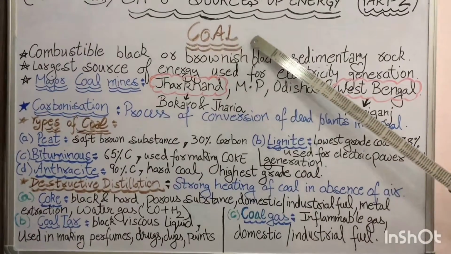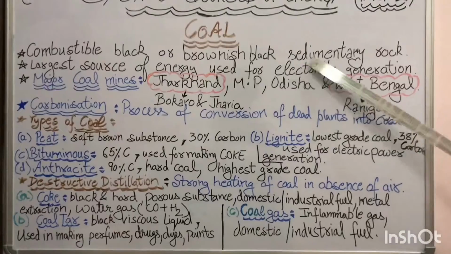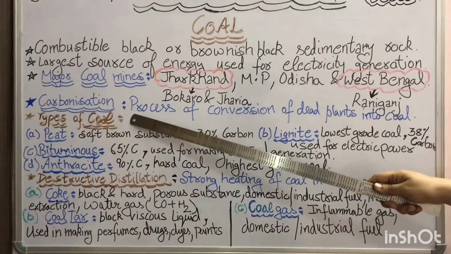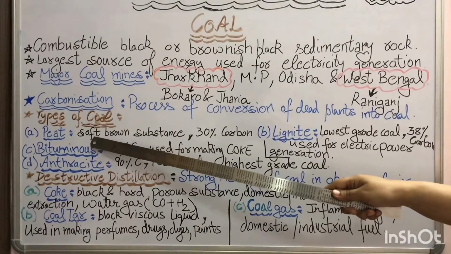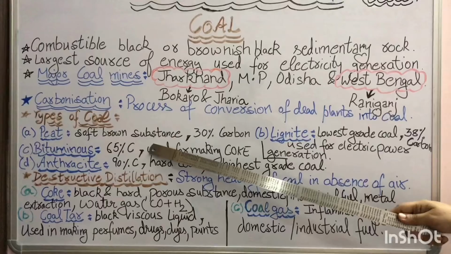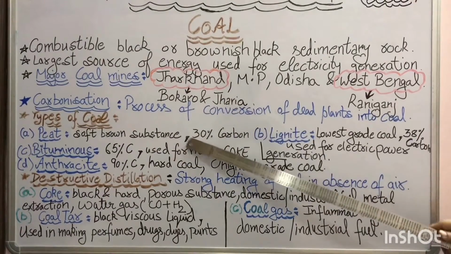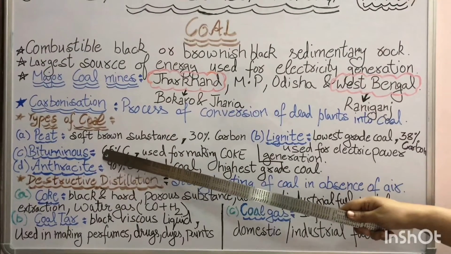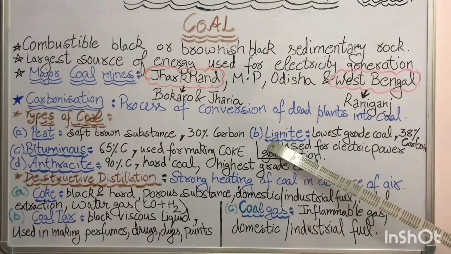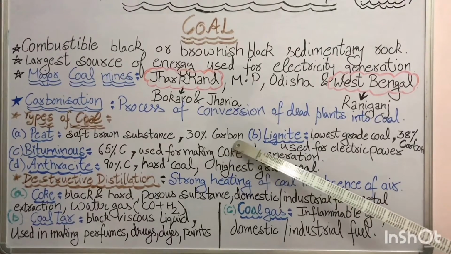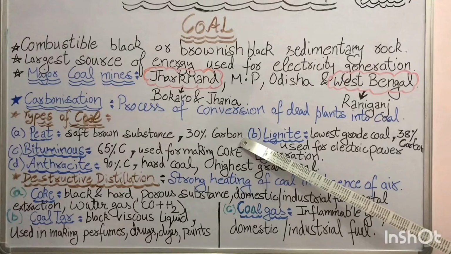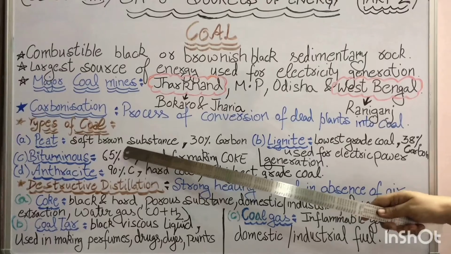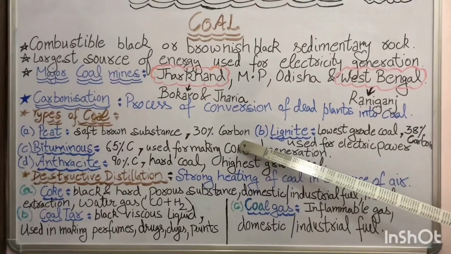All the coal available to us as brownish black sedimentary rock is not of the same type. We have different types of coal, mainly 4 types. The first is peat. It is a soft brown substance which is coal, and it contains 30% carbon. All 4 types, peat, lignite, bituminous and anthracite, differ because of the percentage of carbon, water content and other volatile substances in them. First we discussed peat: it is soft brown and contains only 30% carbon.